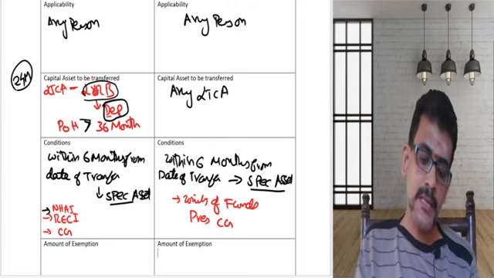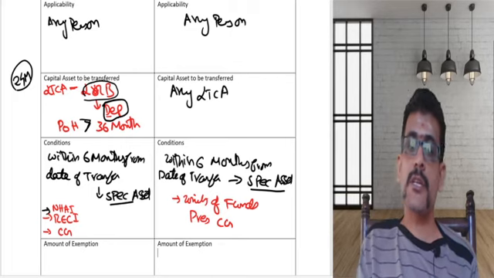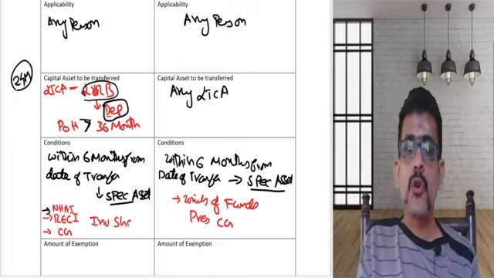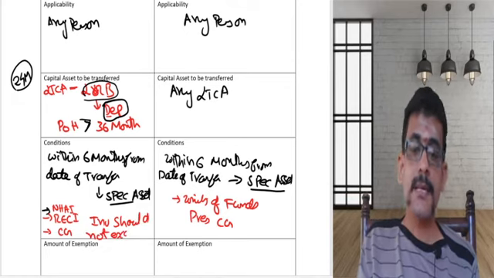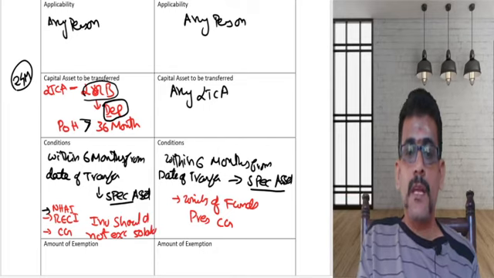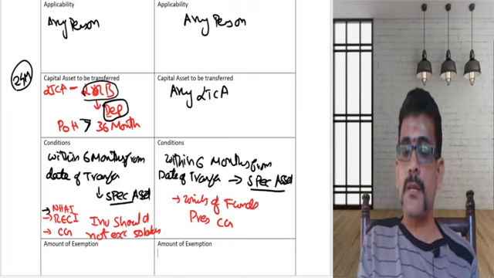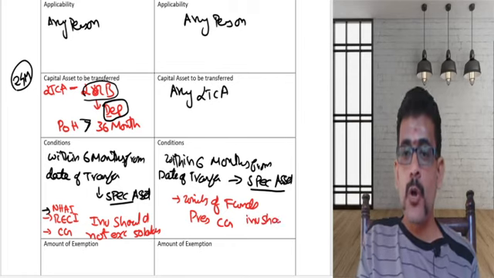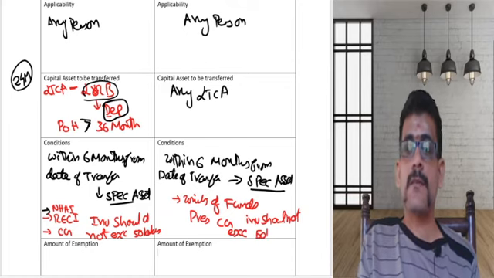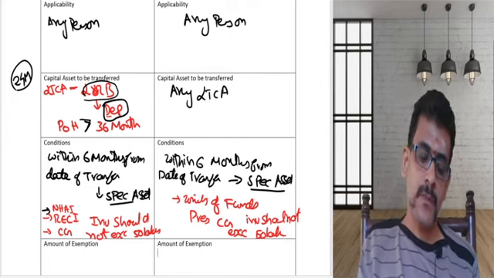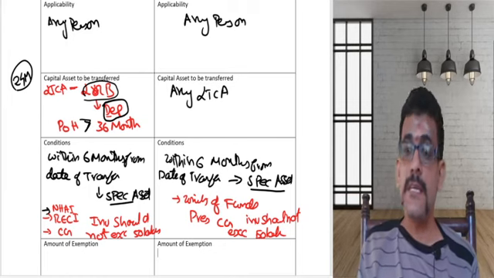And one important thing is that during any financial year, investment should not exceed 50 lakhs. If that is exceeding 50 lakhs, that will be restricted to 50 lakhs. Same here also. Investment should not exceed 50 lakhs during any financial year. So that is nothing but your section 54 EC as well as 54 EE conditions.